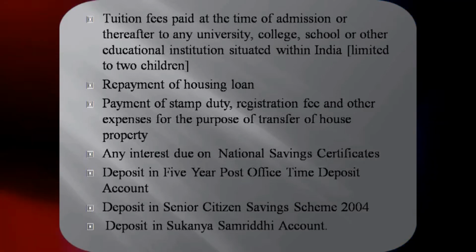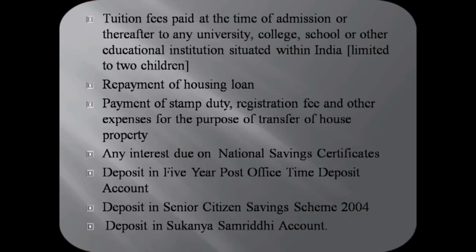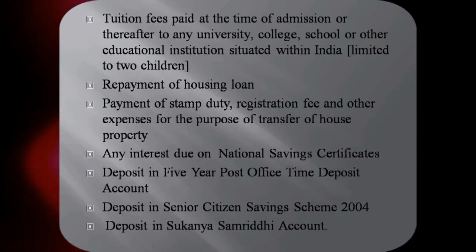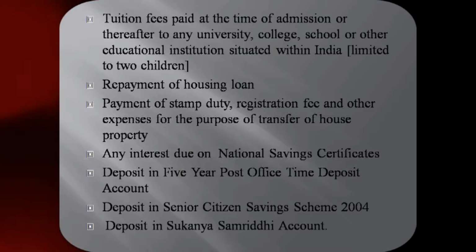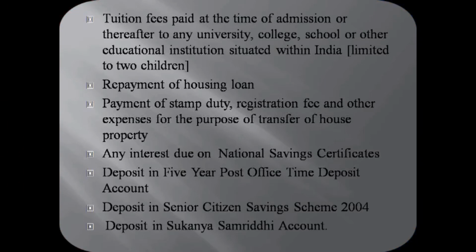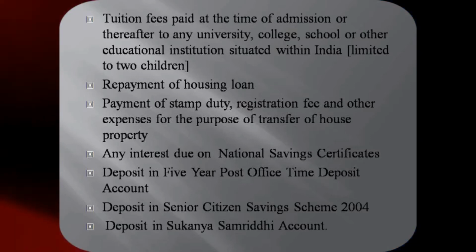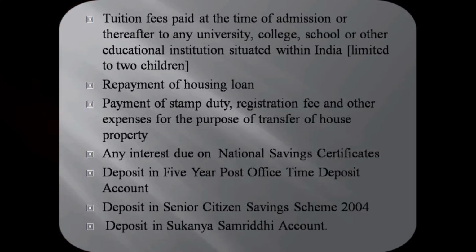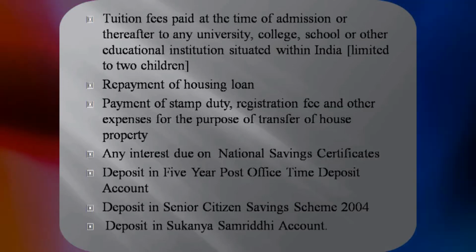And next one is any payment of stamp duty, registration fee and other expenses for the purpose of transfer of house property. And if I have deposited in NSC, that is National Savings Certificates, which is one of the saving schemes in the post office, that is also eligible under 80C. Then deposit in a 5-year post office time deposit account, deposit in senior citizen savings scheme, and finally deposit in Sukanya Samriddhi account. That is the scheme introduced by our Prime Minister Modi, the latest concept it is.